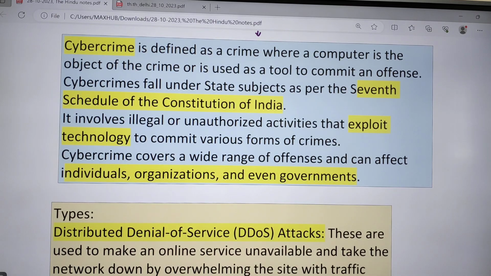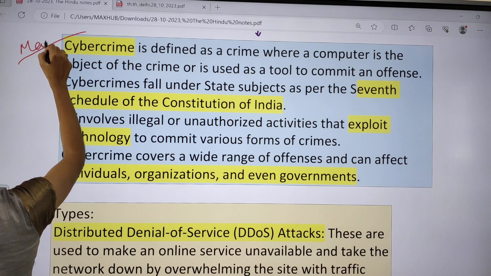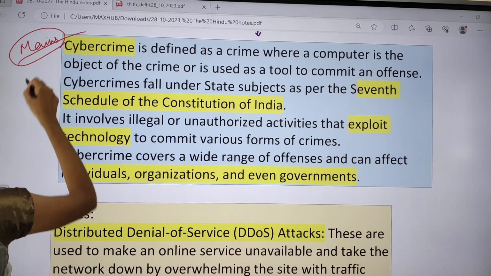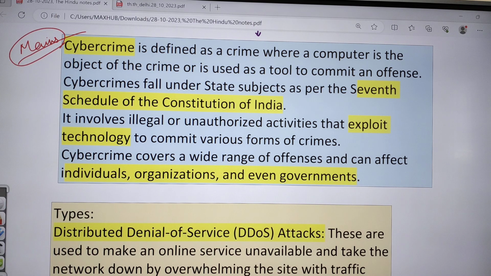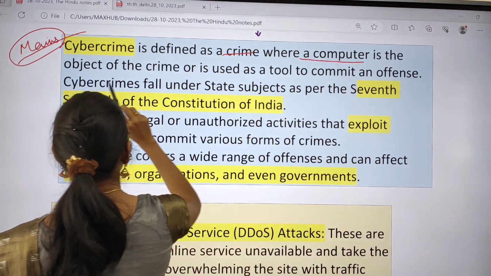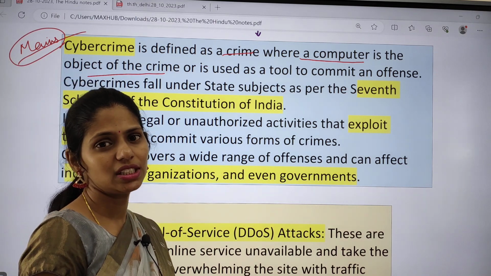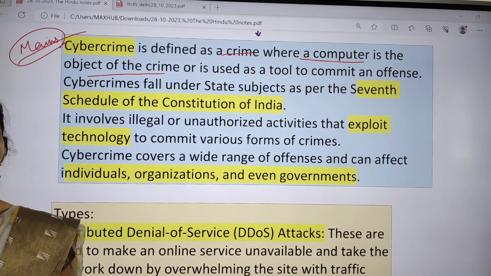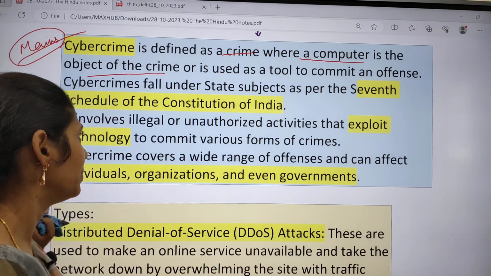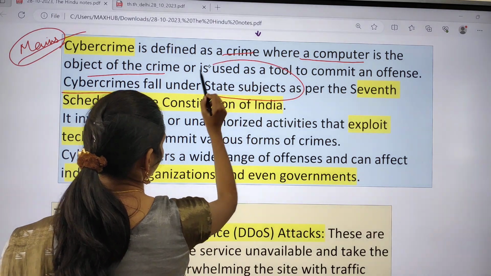If we're talking about what cyber crime is, this is very important from your mains point of view. What is cyber crime? Cyber crime is defined as crime where a computer is the object of the crime. They are using computers, PCs, systems, laptops, etc. to commit these crimes. That is called cyber crime. And cyber crimes fall under state subjects.